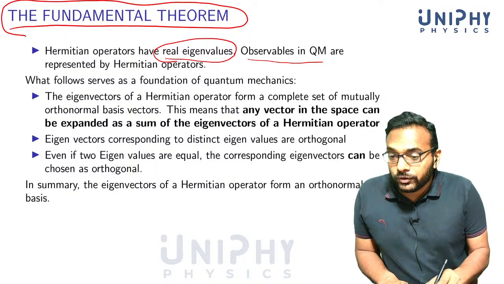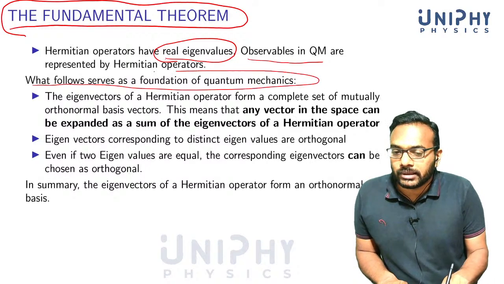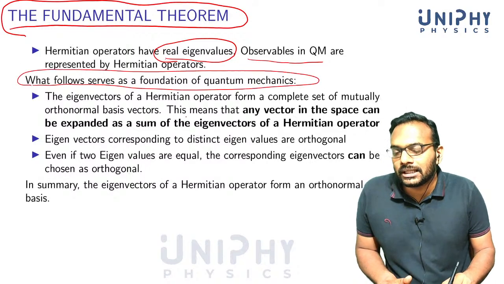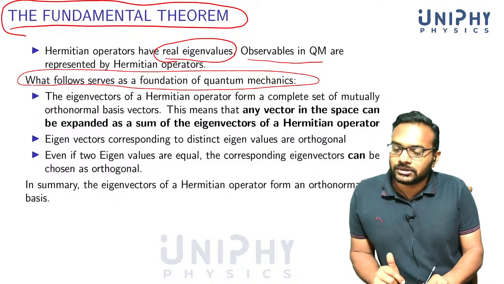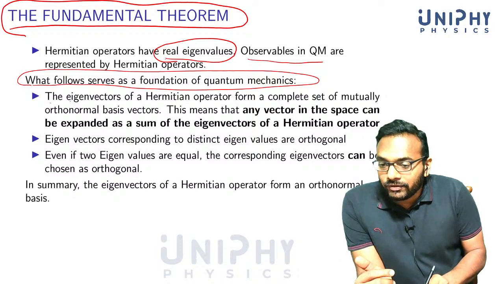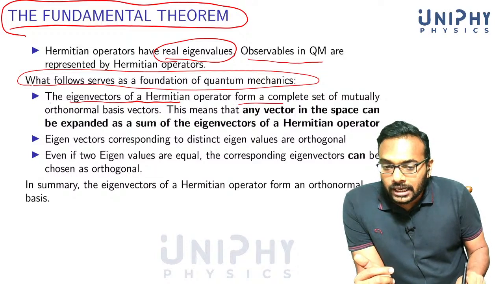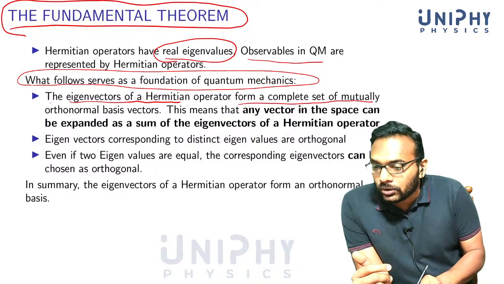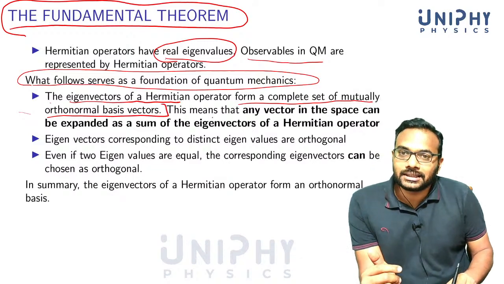And what follows? The theorem that follows serves as a foundation of quantum mechanics. It's easy to prove this theorem, and I won't prove it here, but you have to remember that this is one of the most fundamental theorems of quantum mechanics. It is this: the eigenvectors of a Hermitian operator form a complete set of mutually orthonormal basis vectors.